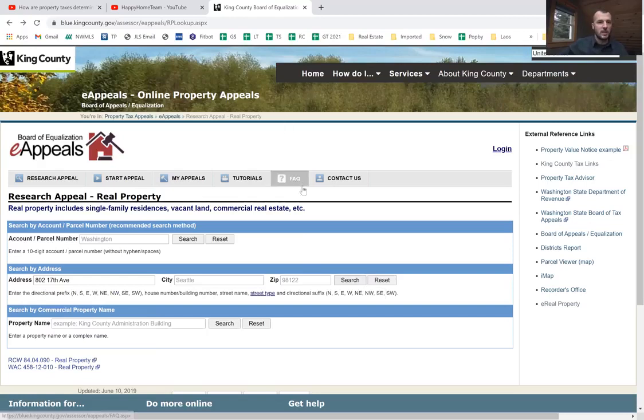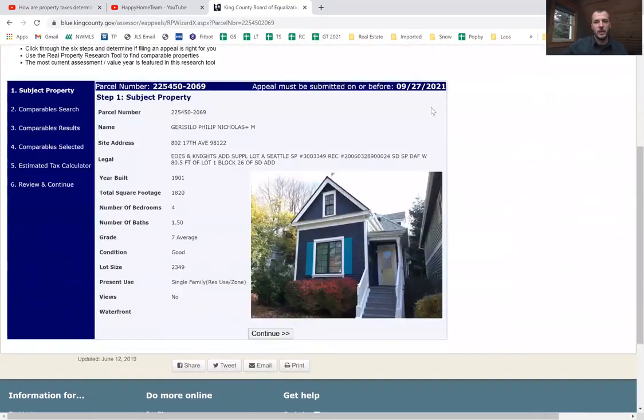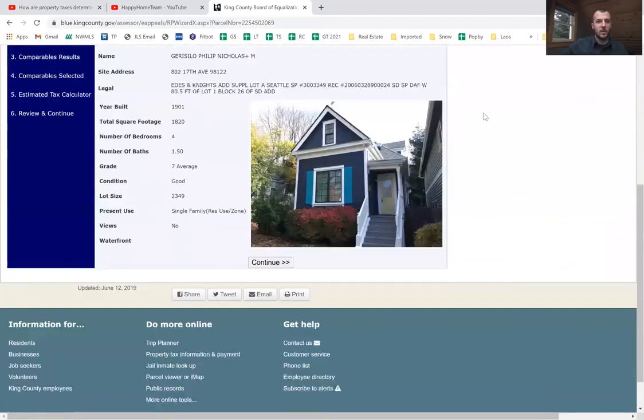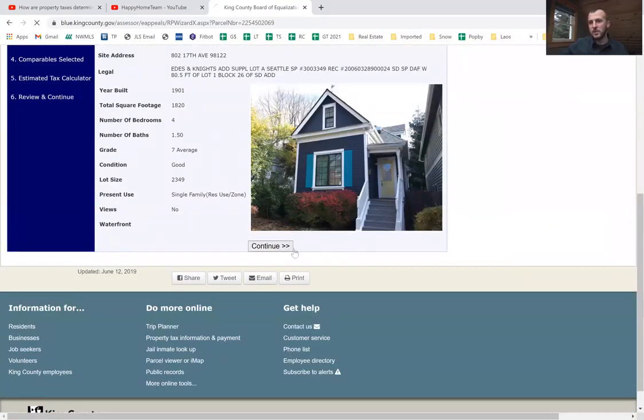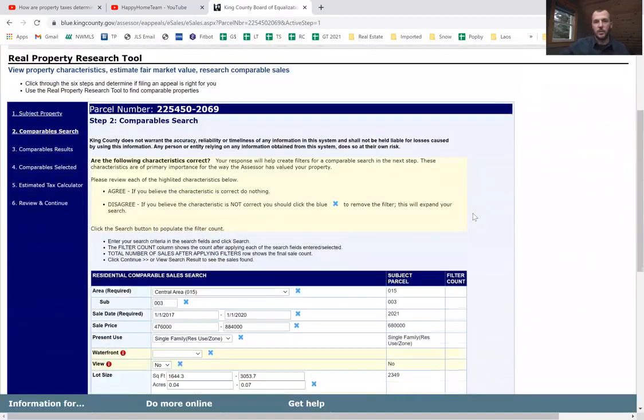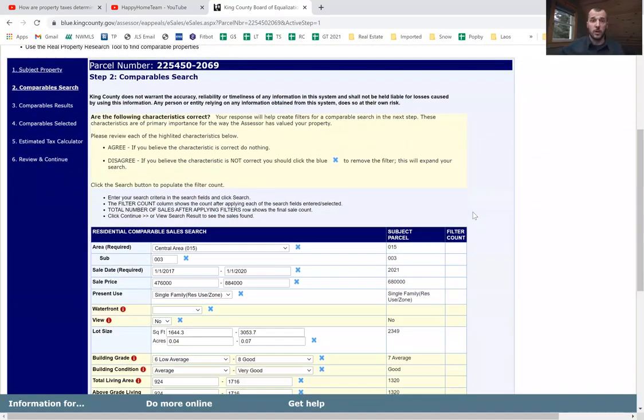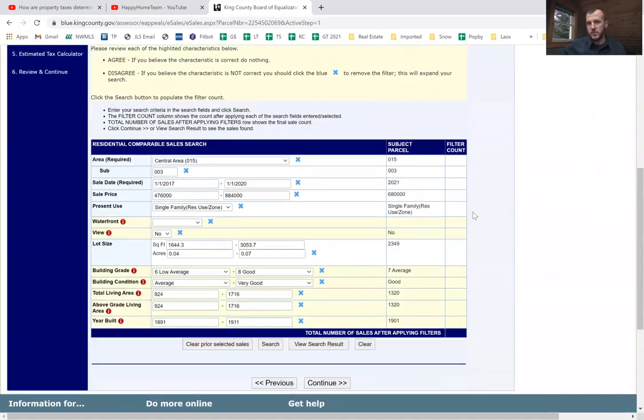So here's an example at a real high level. You have to create an account and all this other stuff, but I'll just show you guys quickly what it looks like. So I'm here at the eAppeals website to pull up your property. You can see I'm already past my deadline, but you can still do some research. So I want to show you guys how that looks and what the county might be looking for when you're doing research or comparables to dispute that value.